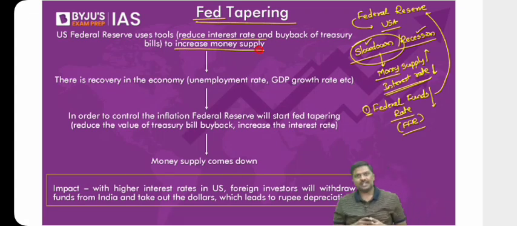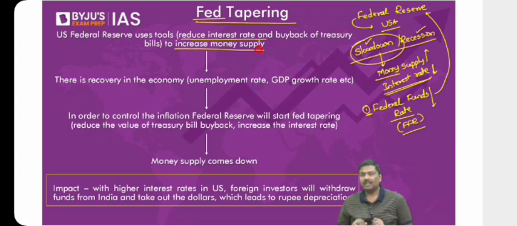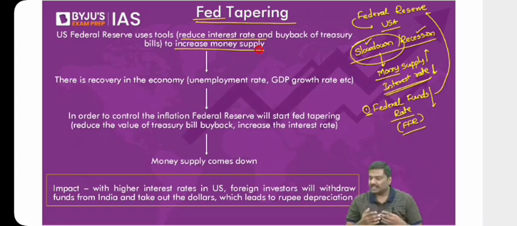And in addition to this, what the Federal Reserve generally also does is they will start repurchasing a lot of government securities. So when they repurchase government securities, again the money supply in the economy will increase. Have a look at this, right? When the money supply in the market increases, automatically the loans will become cheaper. Companies can issue bonds at a lower interest rate, borrow more and more money, and so on. All of this will happen.